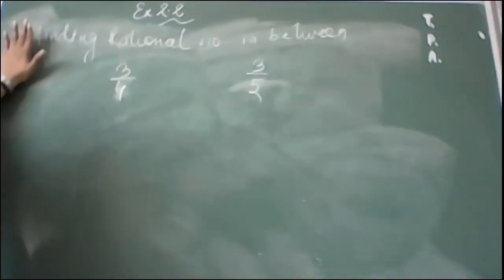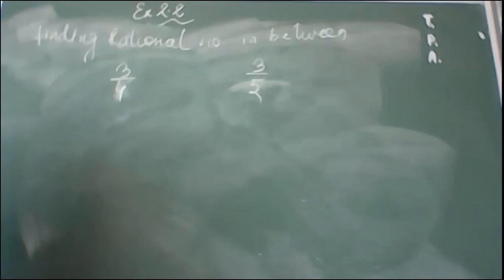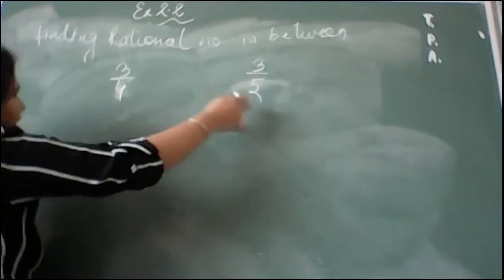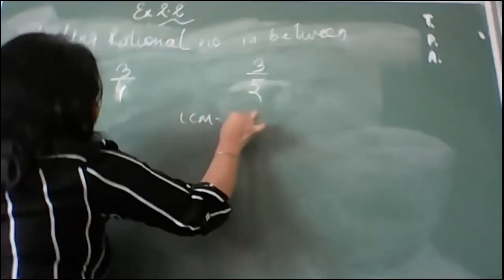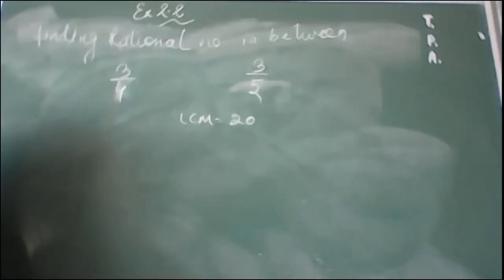So yes, this is question number 7 from your NCERT book only. That is to find 10 rational numbers between 3/5 and 3/4. Now, if you remember, I told you the first step is to make the denominator equal. Now, the denominators are 4 and 5, so you know the LCM would be 20 because 4 5s are 20. So it will give you the LCM 20 over here.